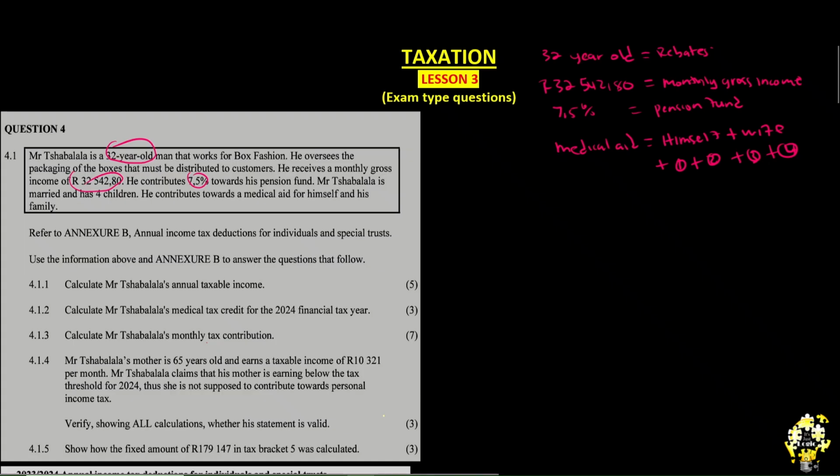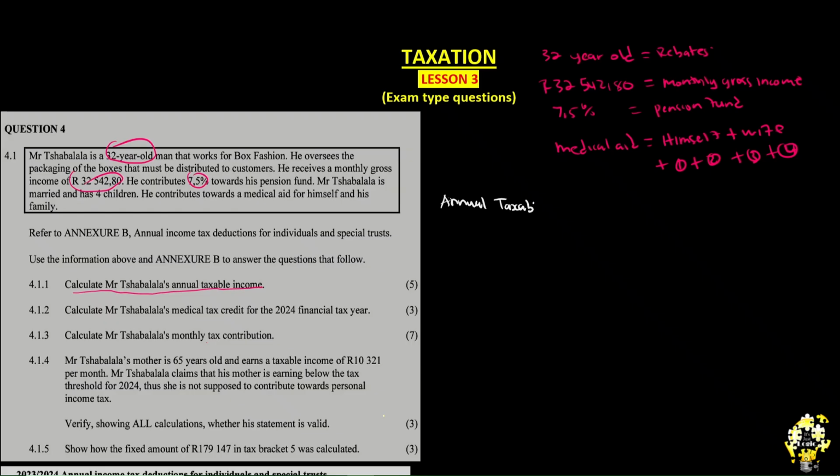So the first question says to calculate Mr. Shabalala's annual taxable income. I believe I made this clear in the past video that there is something called an annual taxable income and an annual tax payable. An annual taxable income is the income that you take when you take the gross income and subtract the non-taxable income. So when they are saying let's calculate the annual taxable income, by now we know that the first step is to come up with the formula. What does the formula say of an annual taxable income?